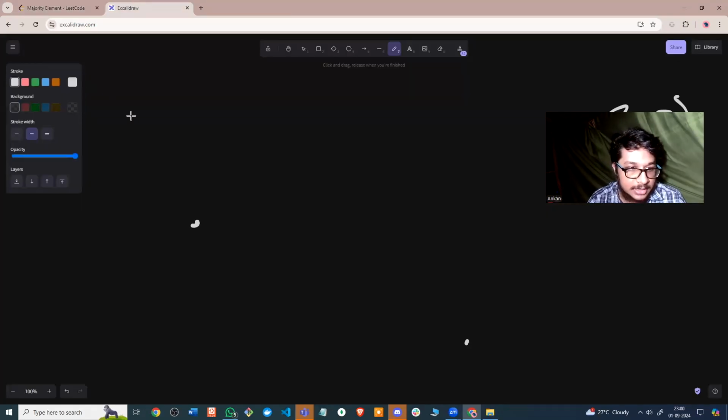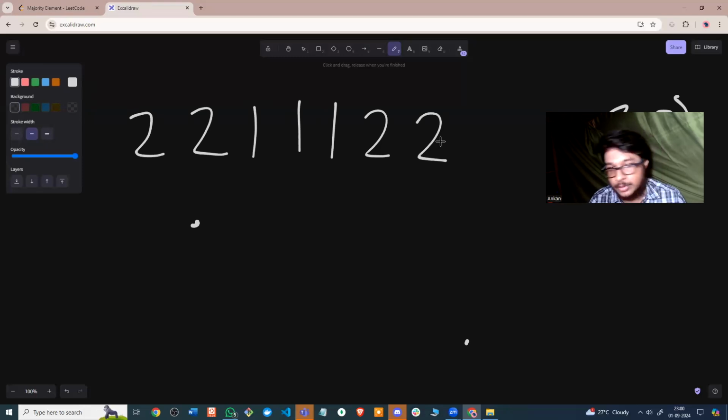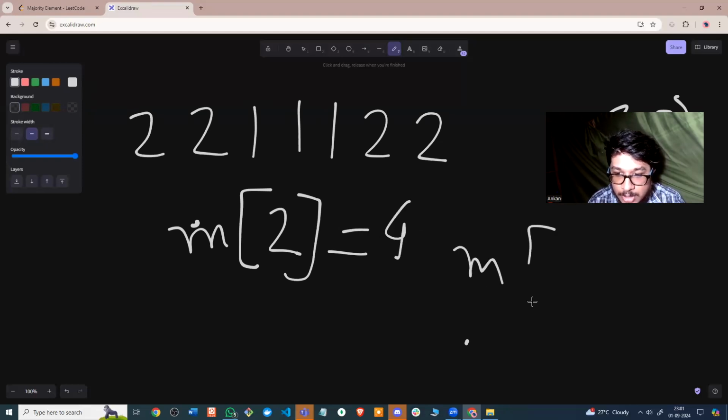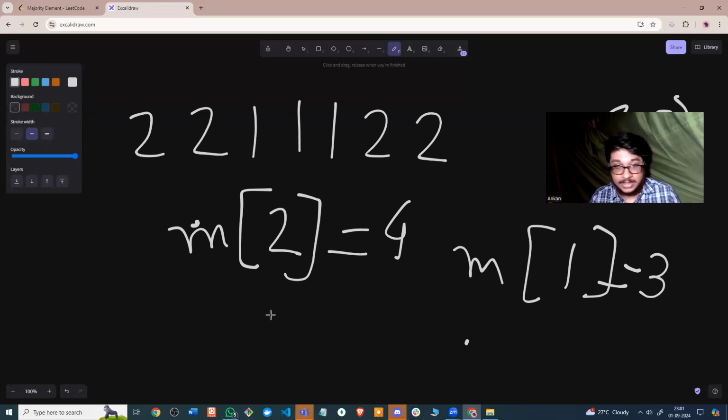Let me write this again here: 2 2 1 1 1 2 2. So what I'm going to store in the map is the frequency, of course. So if the map is M, M of 2 will be 4, and M of 1 will be 3. And that is it.